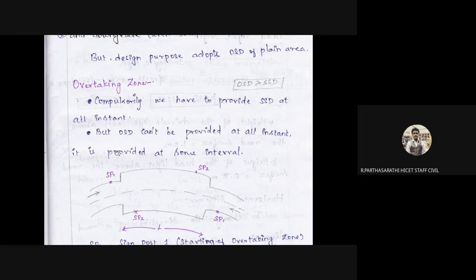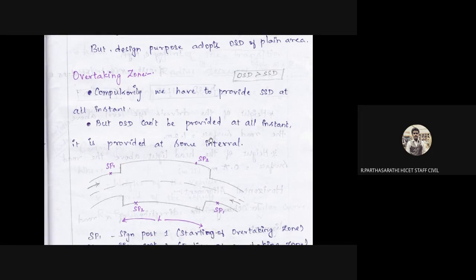But OSD cannot be provided at all instances. It is provided at some intervals. Okay, for this normal area we do not provide overtaking sight distance. For example, at a toll plaza, or maximum bus parking, area parking, that is the overtaking area. The vehicle goes and utilizes these extension spaces, and the normal vehicles go at normal speed. That's all. So SP1, SP2.